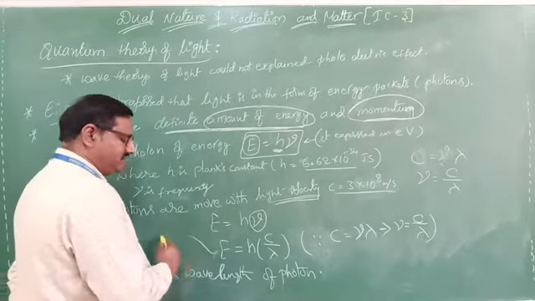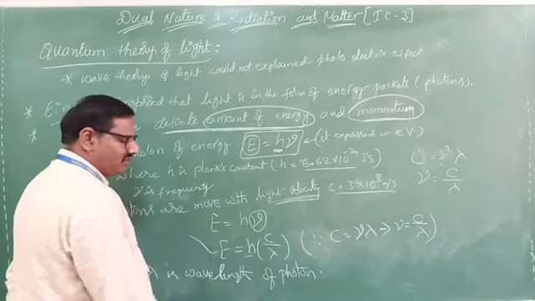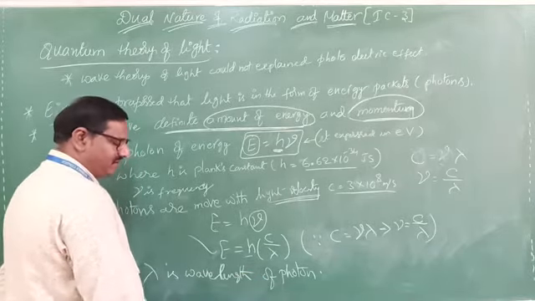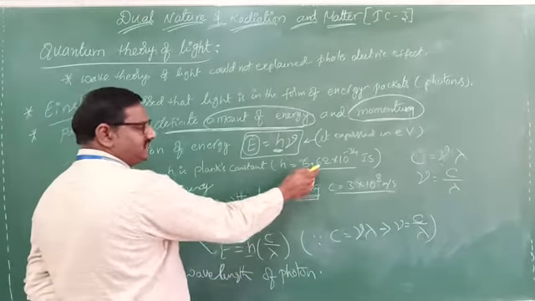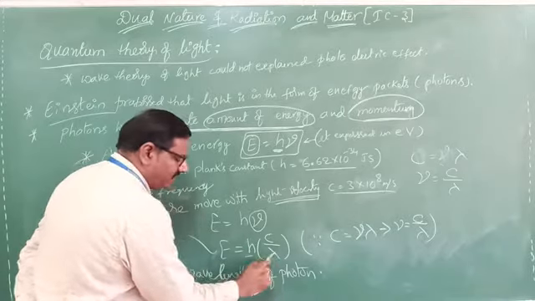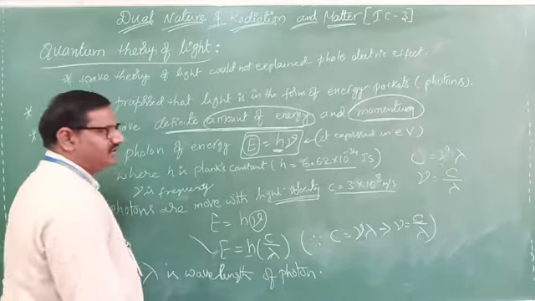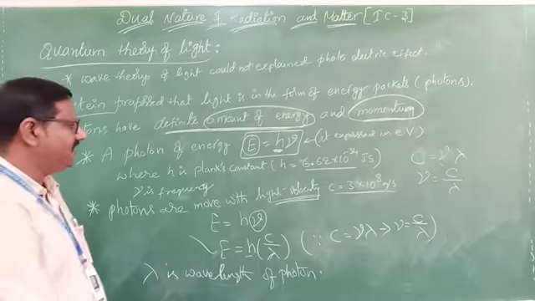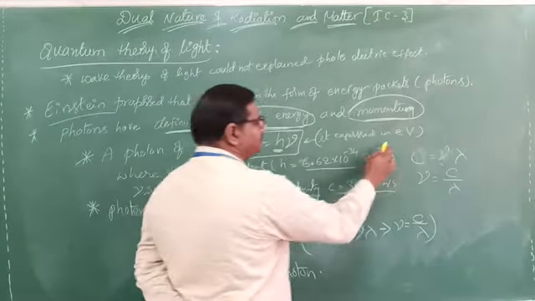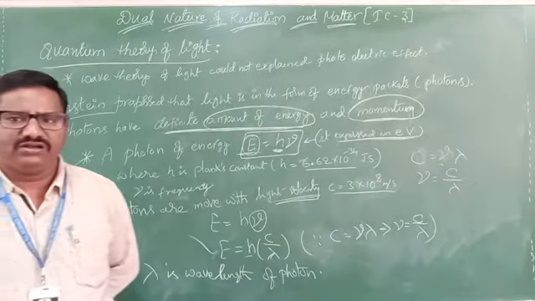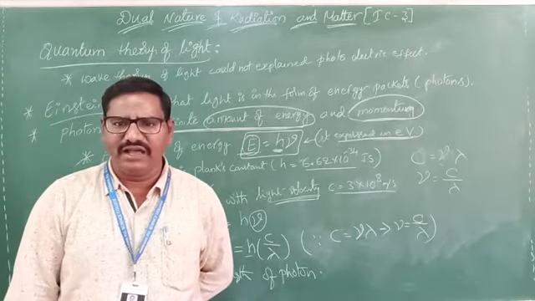Here E is the energy of the photon, h is Planck's constant with value 6.62 into 10 power minus 34, c is the velocity of light, 3 into 10 power 8 meter per second, and lambda is the wavelength of the photon. This energy is always expressed in electron volt.